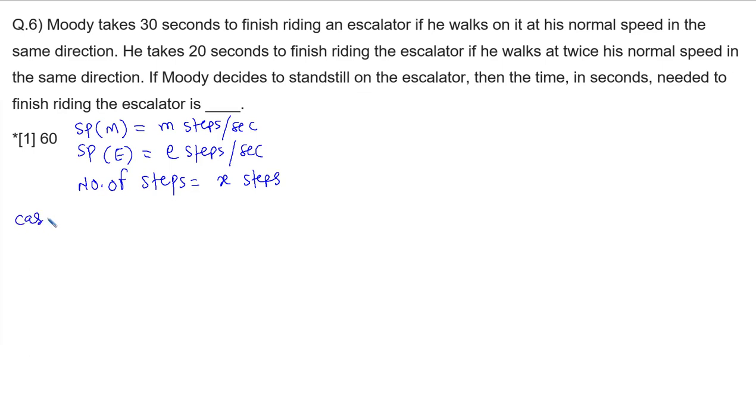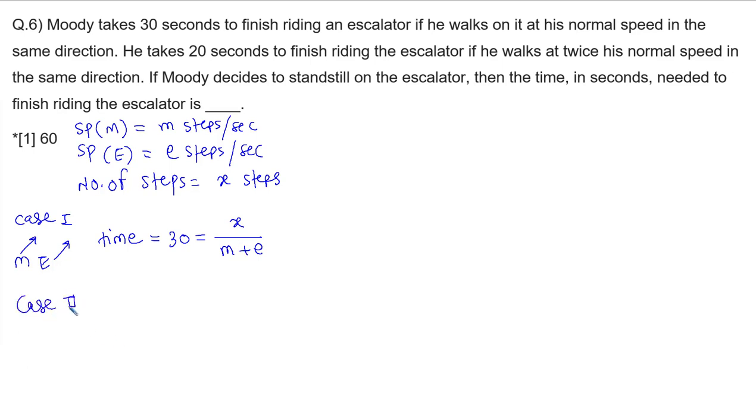So in the first case, what is going to happen? Moody and escalator are going to travel in the same direction with the normal speed. So the time taken is equal to how much? The time taken is equal to 30 seconds, that is equal to distance to be traveled is x with the relative speed of m plus e. When person and escalator travels in the same direction, then the effective speed of person becomes m plus e.